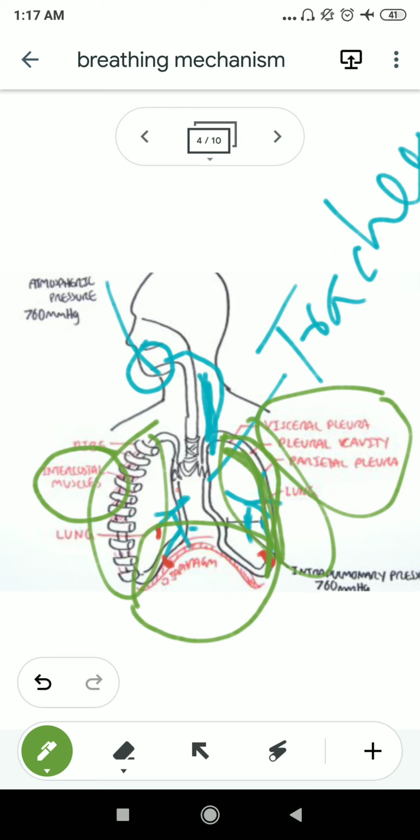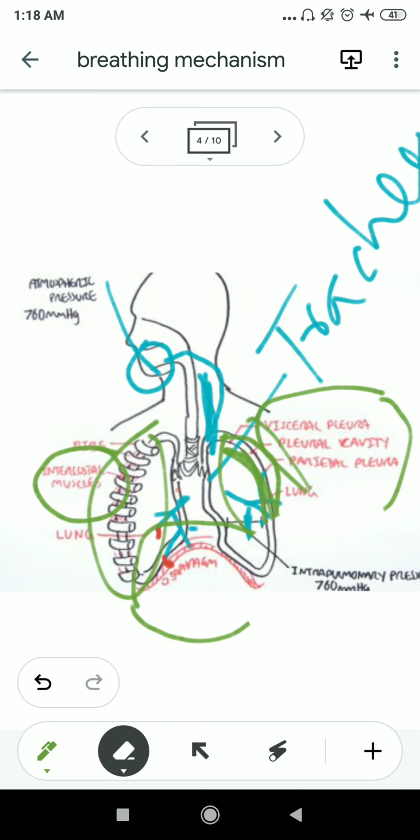Here is another thing I mentioned, you can easily see, listen here. What is this? This is the intrapulmonary pressure. So within our lungs there is always an air pressure. It is 760 mm Hg, and we know the atmospheric air pressure is also 760 mm Hg. Here you can see.